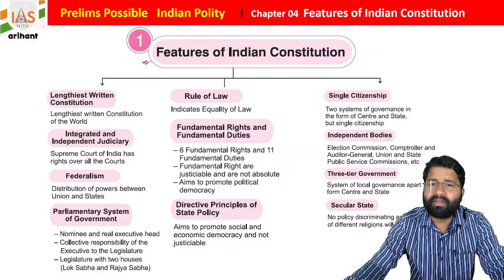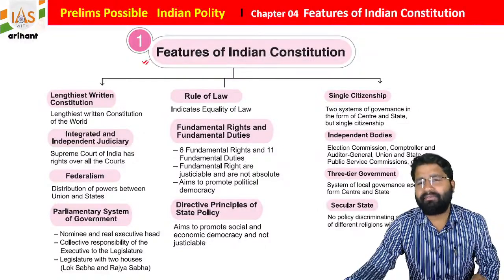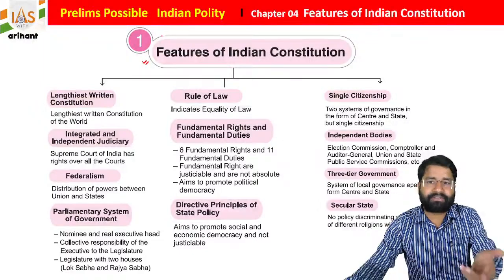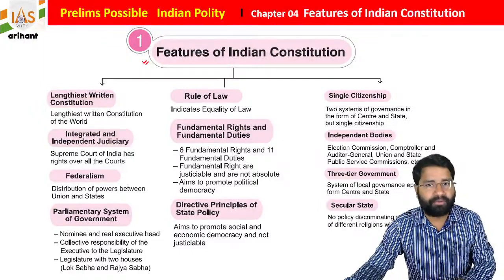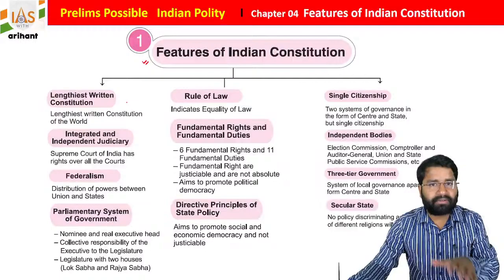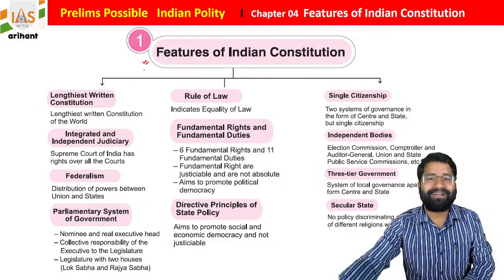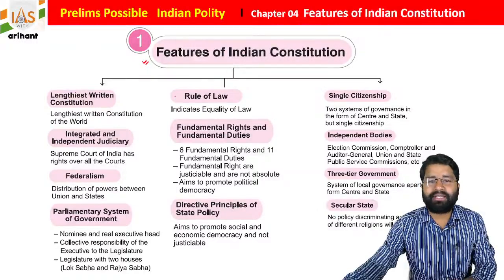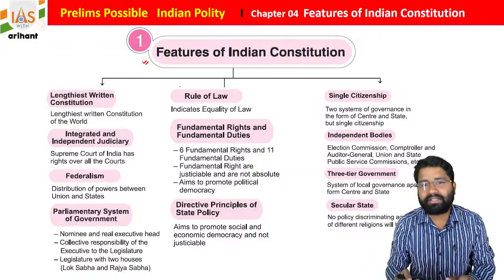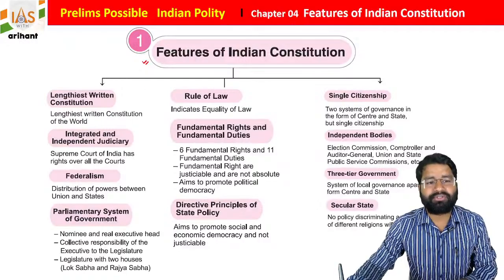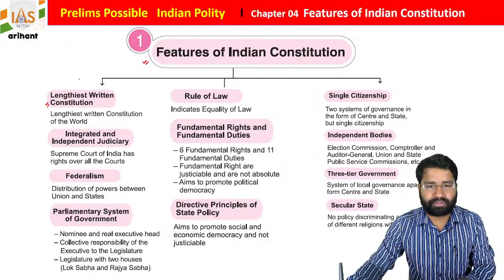We are going to discuss first the mind map, which we already discussed because this is the second day of Chapter 4. I will give a quick outline, so it will help you in understanding. Our constitution contains lots of features. It is the world's lengthiest written constitution.